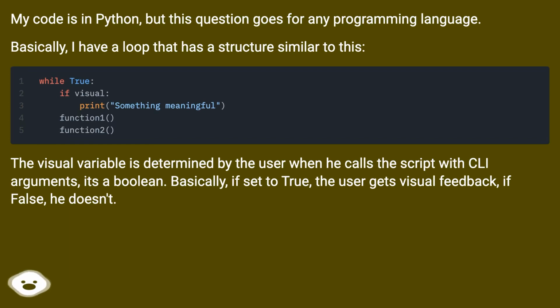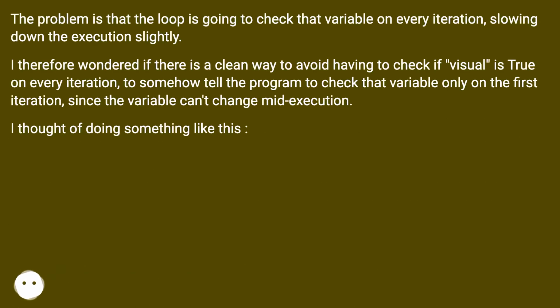The visual variable is determined by the user when he calls the script with CLI arguments. It's a boolean. Basically, if set to true, the user gets visual feedback; if false, he doesn't. The problem is that the loop is going to check that variable on every iteration, slowing down the execution slightly.